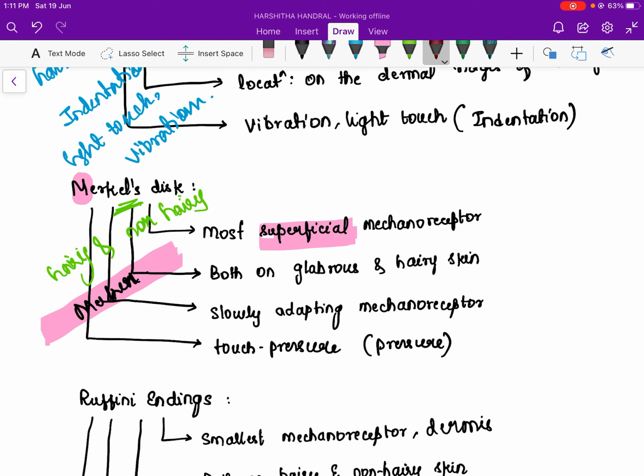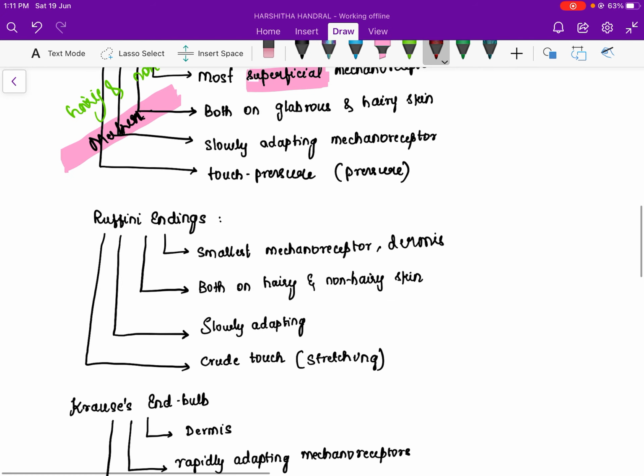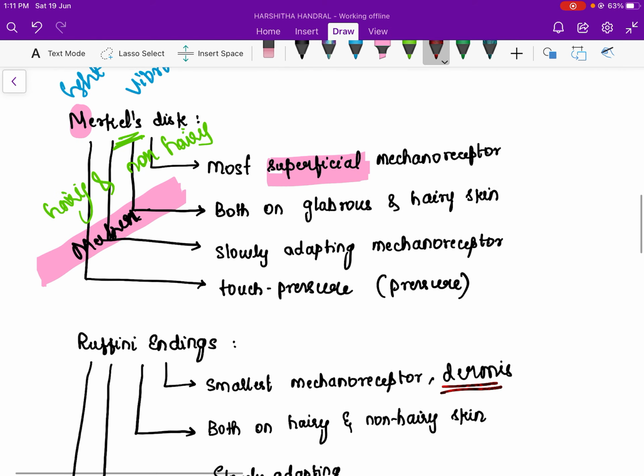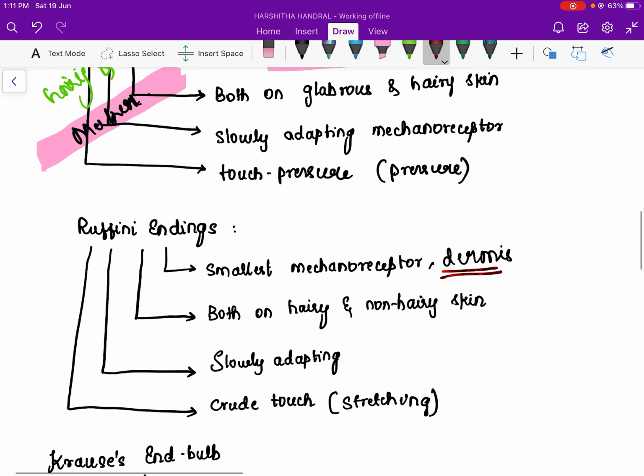Next we will go to the Ruffini's endings. Ruffini's endings are the smallest mechanoreceptors, and as I said before, Meissner's and Merkel are superficial, whereas Ruffini's is dermal. So it is a deeper one, in the dermis, and Ruffini's is also found everywhere, just like Merkel, that is both hairy and non-hairy skin.